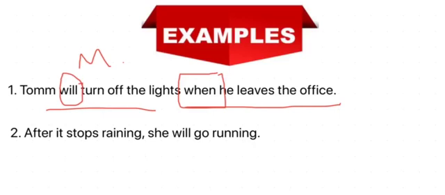After it stops raining, she will go running. I have a question. Why do we use the comma here? Bravo, because the sentence starts with the time clause, and here is the main clause.